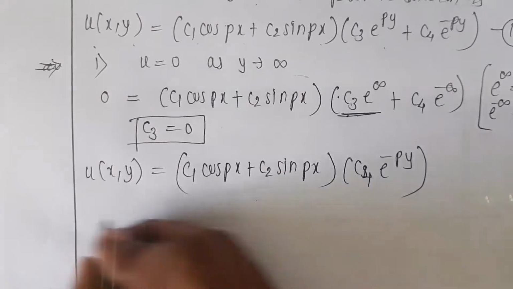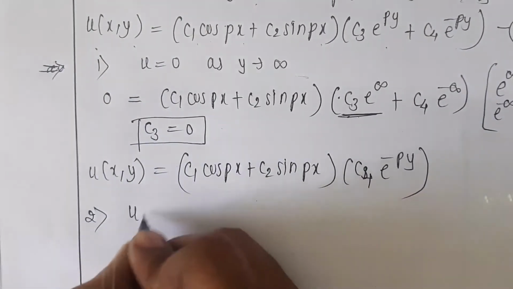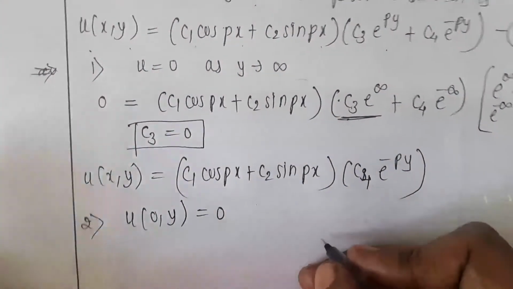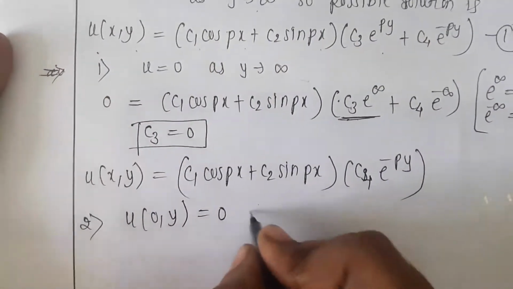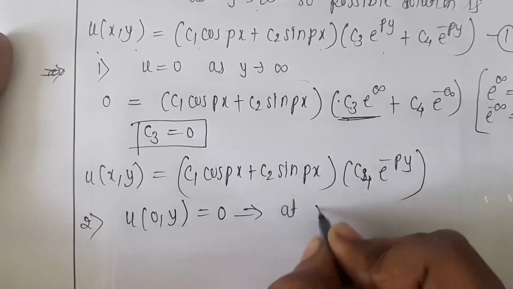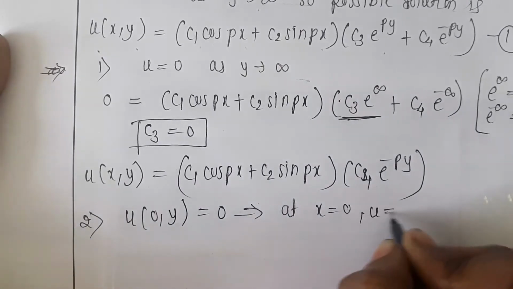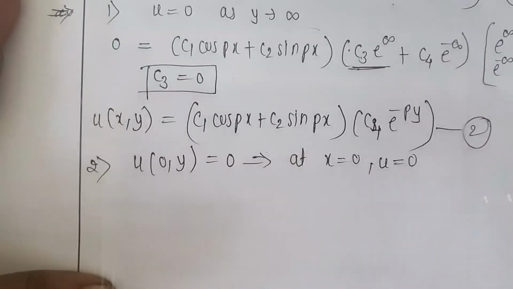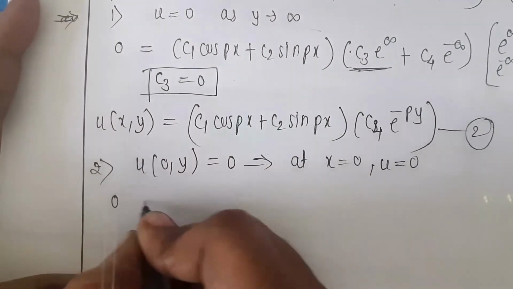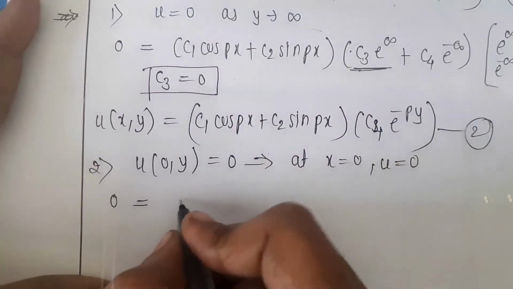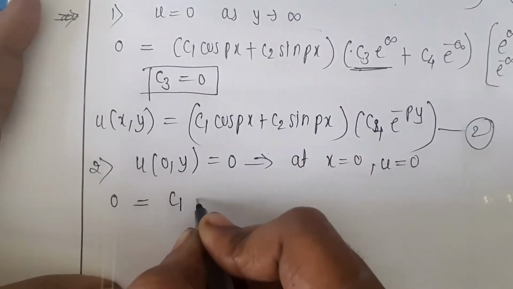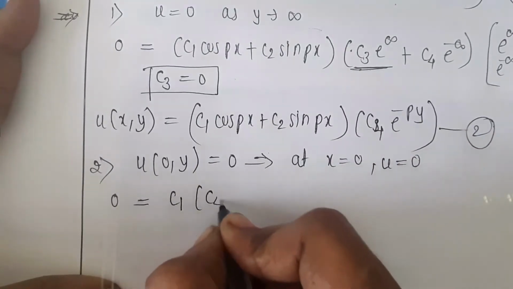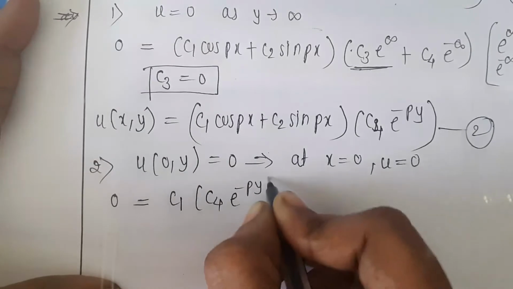Next we use the second condition, that is u of 0y is equal to 0. So what is the meaning of this condition? It is at x is equal to 0, u is equal to 0. So put this in equation number 2. This is the second solution. So u is equal to 0 at x is equal to 0 means C1 into cos 0 is 1, sin 0 is 0. So C1 into C4 e to the power minus py.